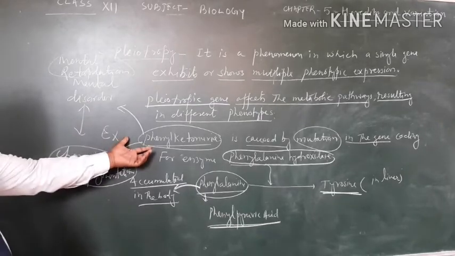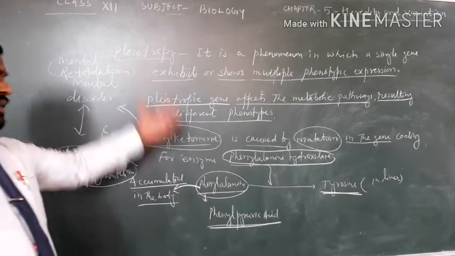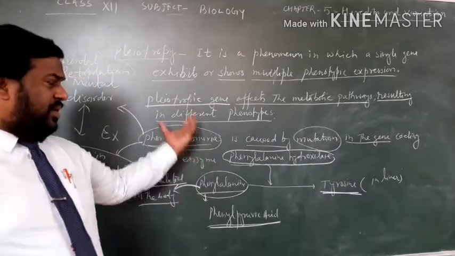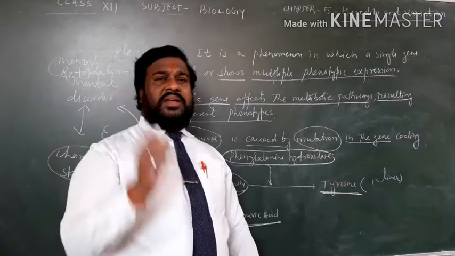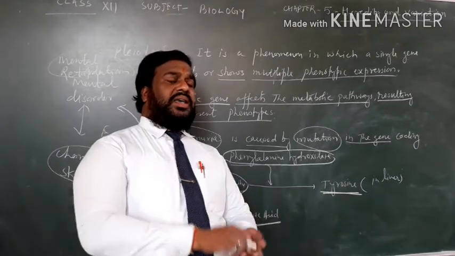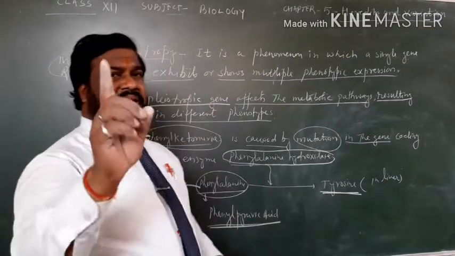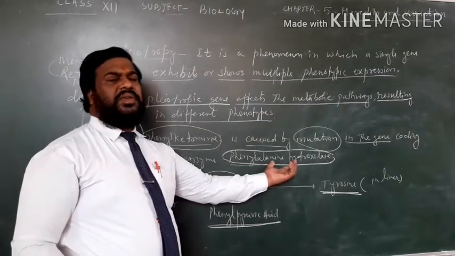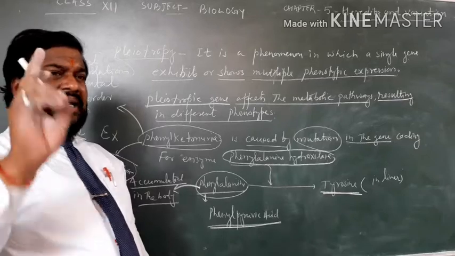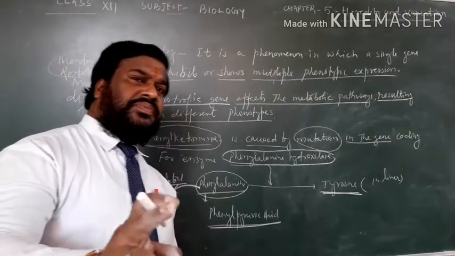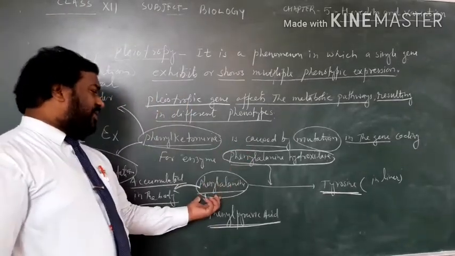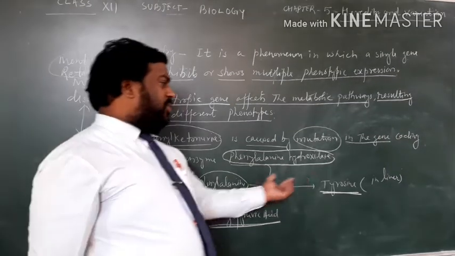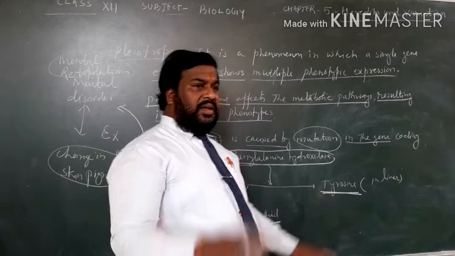So both are the effects of phenylketonuria. So dear student, in phenylketonuria, the gene is mutated, so it cannot produce phenylalanine hydroxylase. If phenylalanine hydroxylase is not formed, then phenylalanine is not converted into tyrosine.